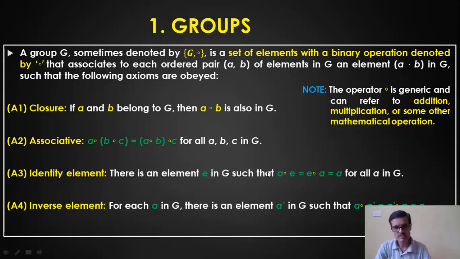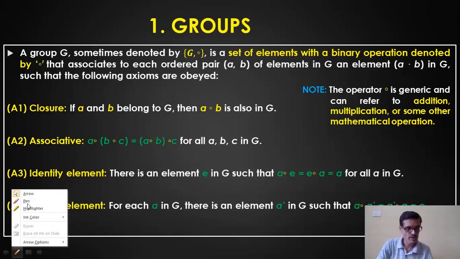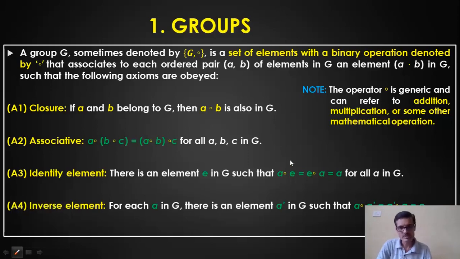Let us say I am performing the addition operation. In that case, what is the identity element? Let me write that number over here. The identity element is 0, right? Because A plus 0 or 0 plus A is always equal to A itself.